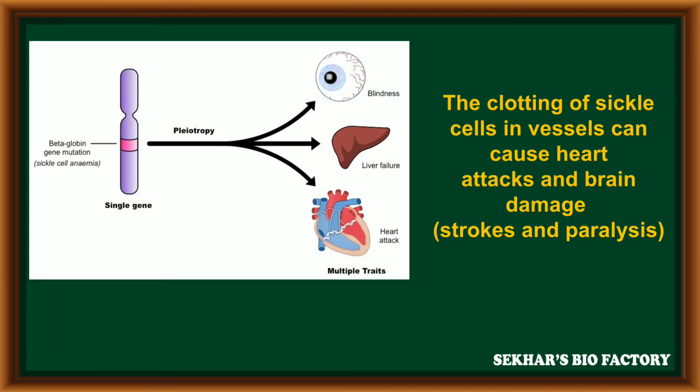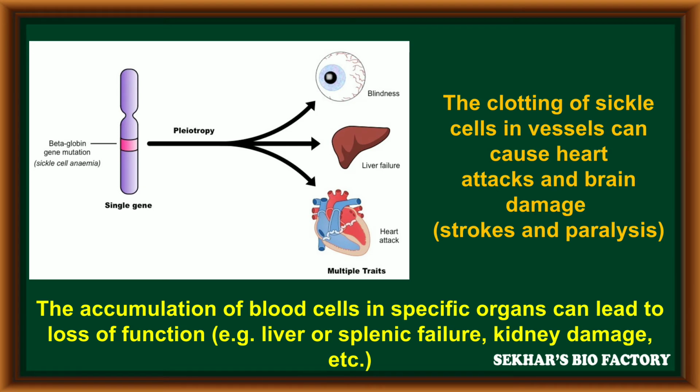The clotting of sickle cells in vessels causes heart attacks and brain damage that lead to stroke and paralysis. The accumulation of blood cells in specific organs can lead to loss of organ function, like liver and splenic failure, kidney damage, and so on. Along with that, sometimes it causes blindness also. So, these are the multiple symptoms due to sickle cell anemia.